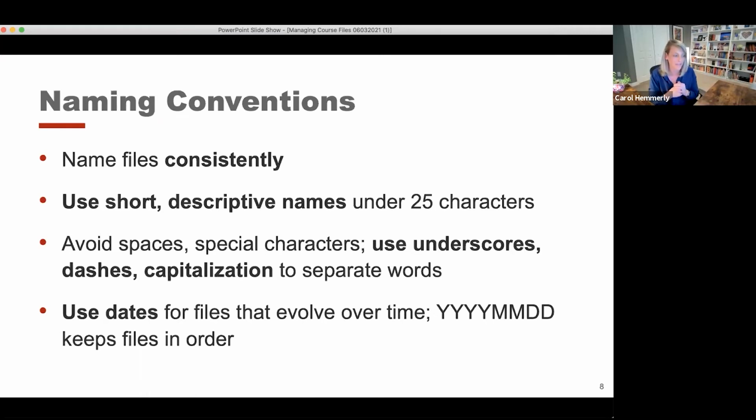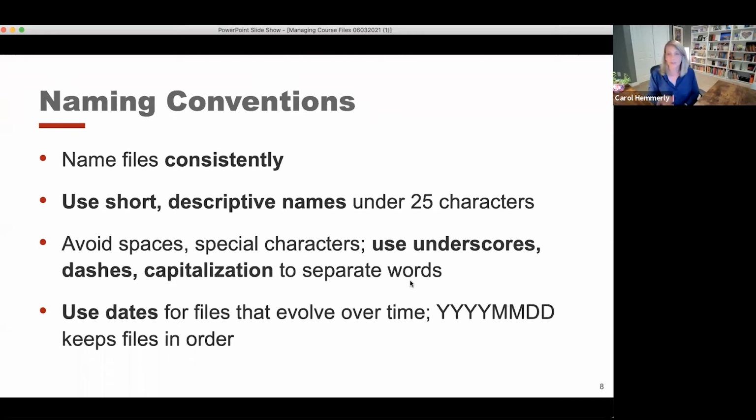And the easiest way to do that is to use year, month, and date at the beginning of those files, which will keep them all in order. Obviously, if you were starting off with the month, then all of the files that were in January would be at the top of your list instead of those being organized chronologically if you're doing it by year.